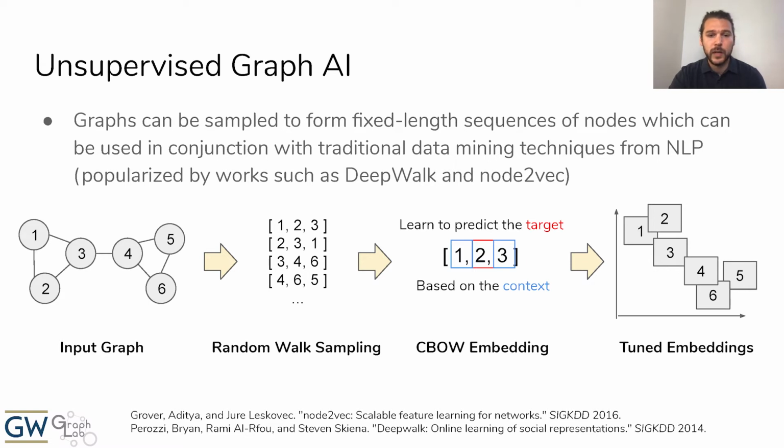The end result of this process is a set of numeric vector embeddings per node in the graph, which captures important information from the graph structure. These embeddings can then be used in further downstream processing. So it is this process where we take a graph and learn meaningful node embeddings that capture critical relationships between elements in the graph that we refer to as Graph AI.